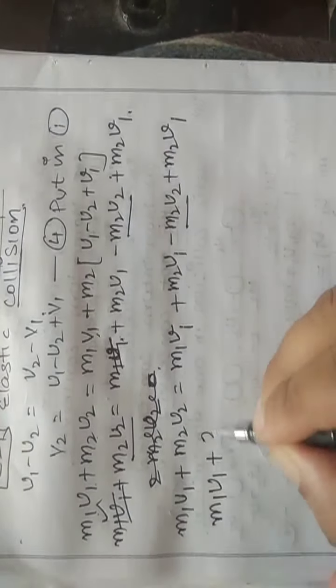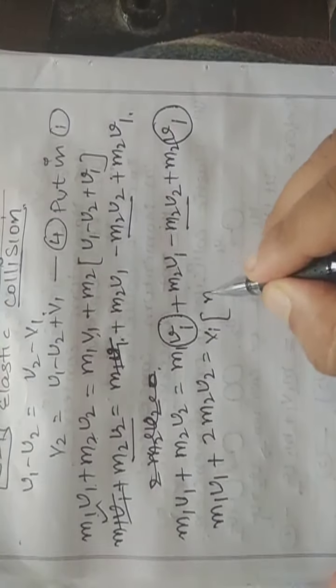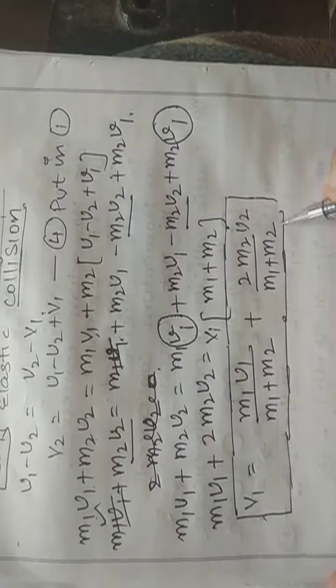Take this side, m1 u1 plus twice of m2 u2. Take v1 common, inside you get m1 plus m2. From this v1 will be equal to m1 u1 divided by m1 plus m2, plus twice of m2 u2 divided by m1 plus m2. So this will be the velocity of first body after collision in one dimension.